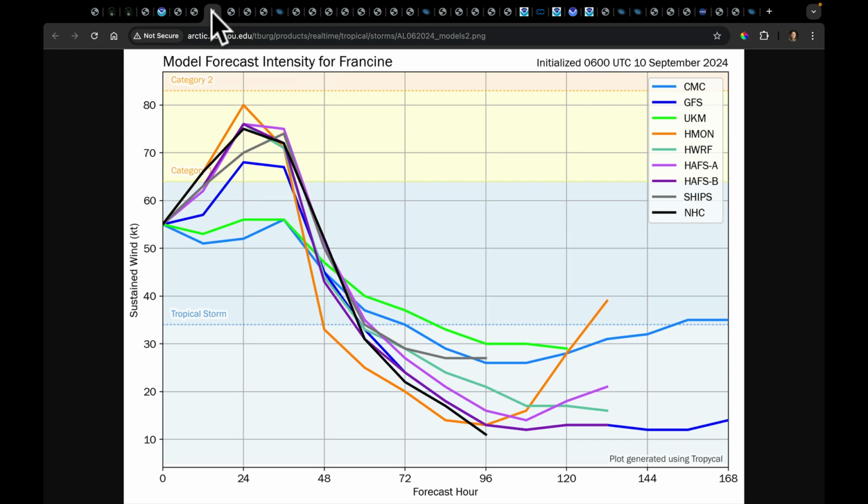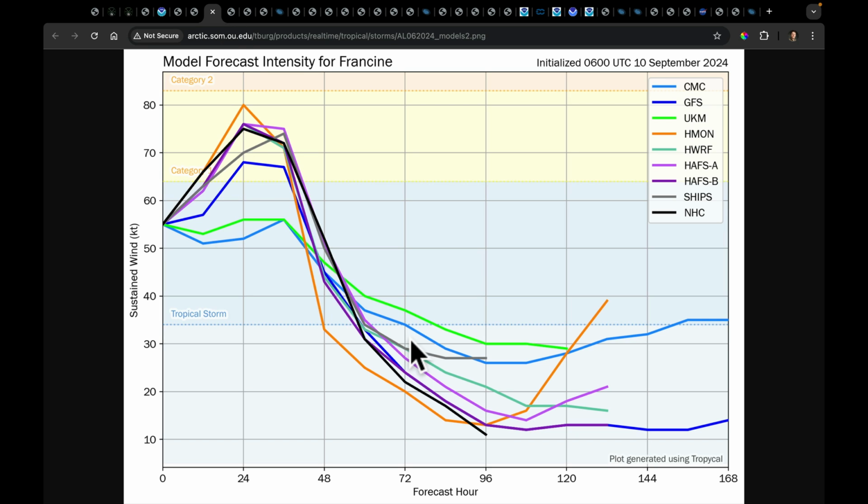I'm going to look at some model forecasts, and I'm just going to confess to you, while I have studied hurricanes in depth and been forecasting them for years, I will never claim to be a hurricane expert. They are a challenging system type to forecast. I'm much better at forecasting like crisp fall days. But what you've got here is the models projecting maybe Cat 1 approaching Cat 2. If Francine develops a very deep core of central convection as it approaches the Louisiana coastline, it could rapidly intensify because the waters are certainly warm enough there for it to do that.